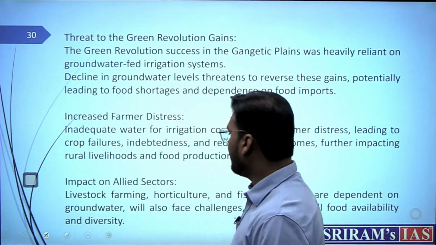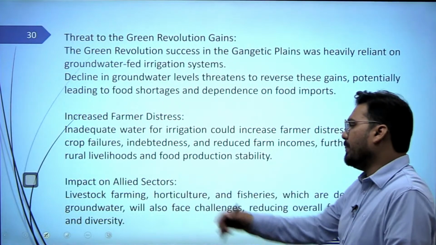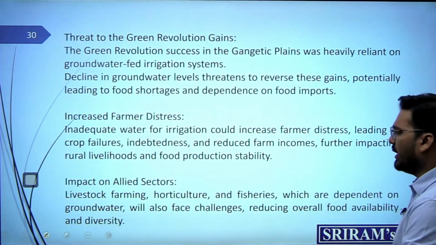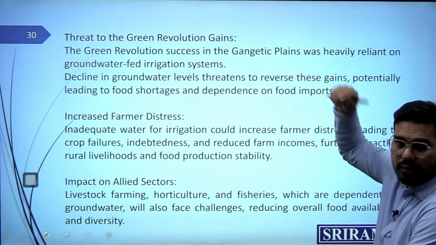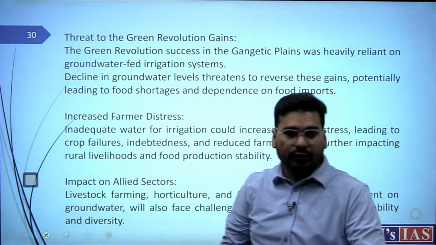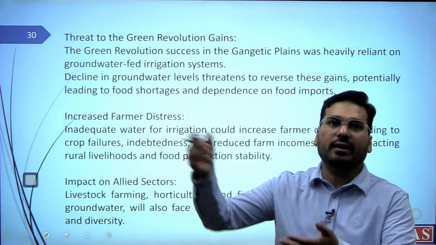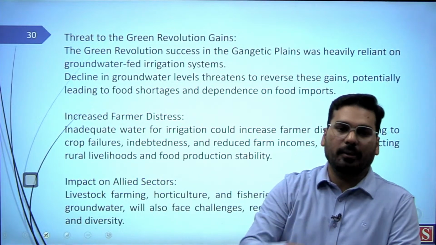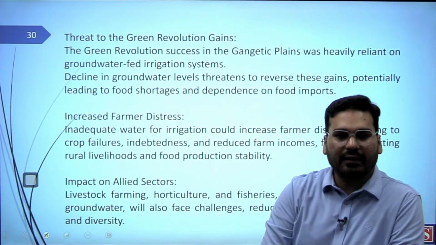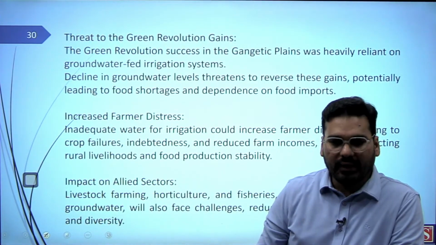Yes. Then impact on allied sectors also. All these sectors, for example livestock, horticulture, fisheries, they are also dependent on groundwater, or on these grains, these food crops only. If they don't have that, all these sectors would be affected. Livestock needed millet, or wheat, or its residue. You don't have that. So all these sectors will also be impacted, and that too very, very severely.